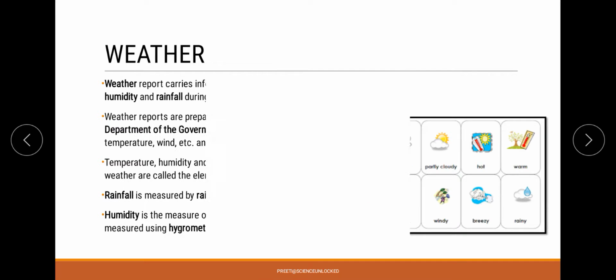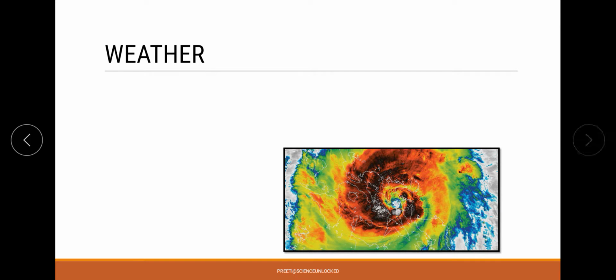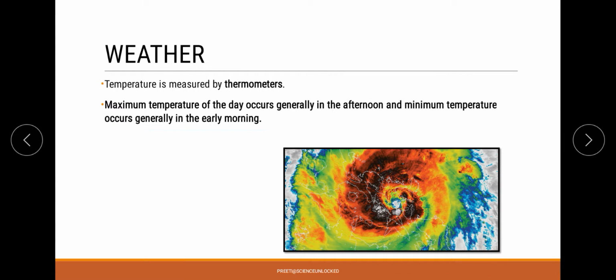Now when we talk about weather, we have one more factor, that is temperature, which is measured with the help of thermometers. During a particular day the maximum temperature will be during the afternoon, whereas the minimum temperature will be during the early morning, or the ending part of the night.